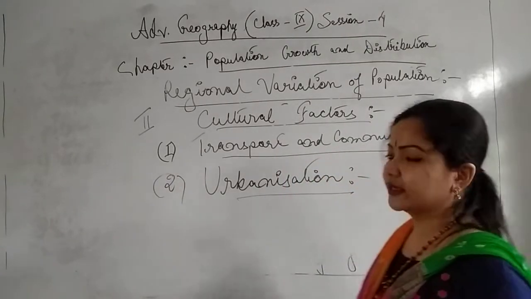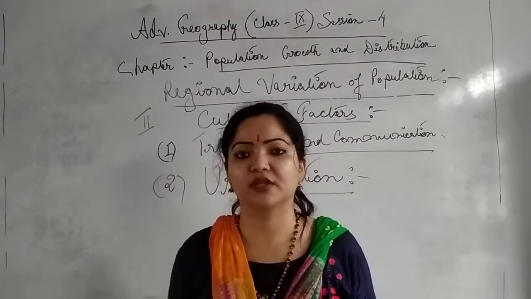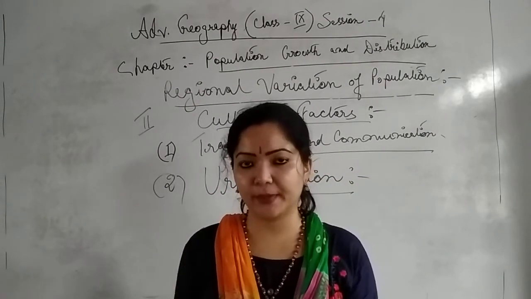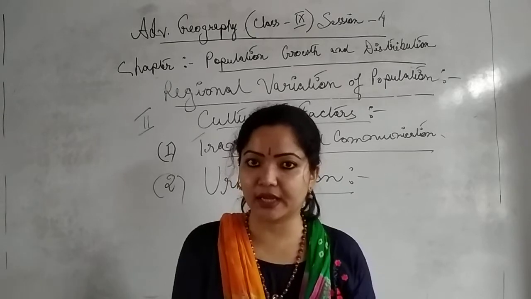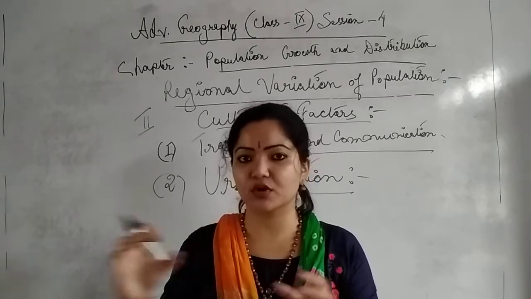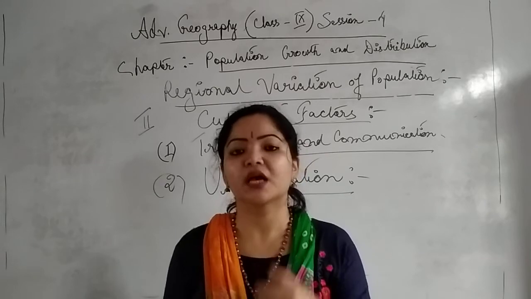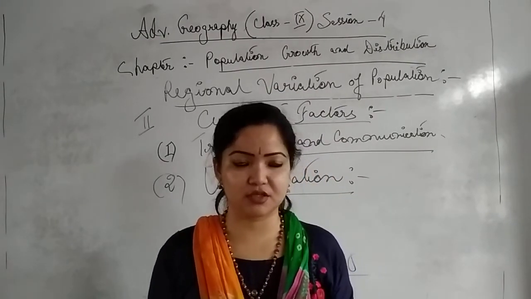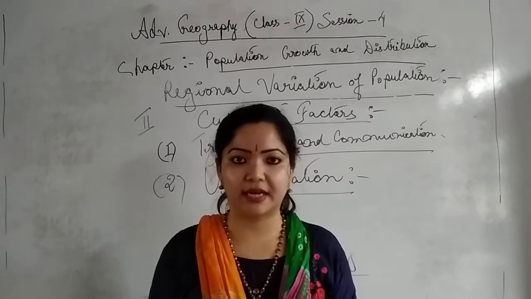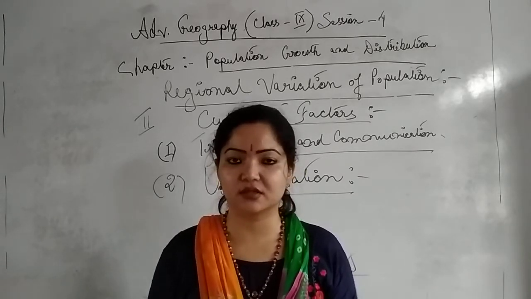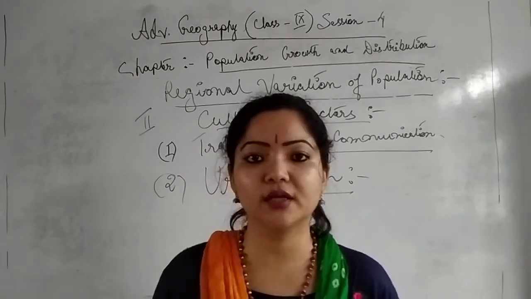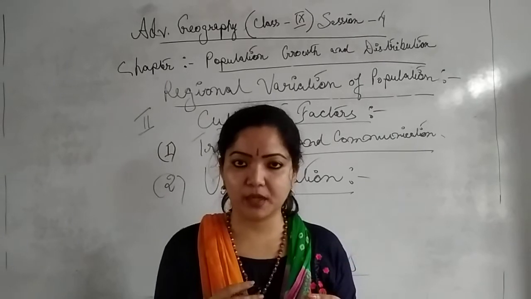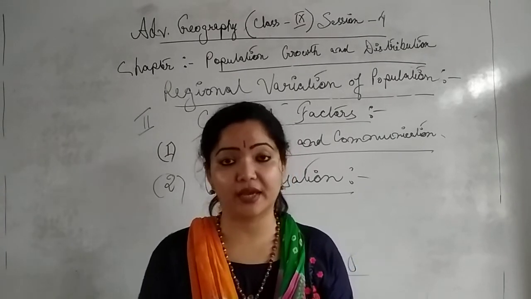So from that word urban, we get urbanization. Urbanization is the process of developing an area from a rural area into an urban area. This process is known as urbanization. Is it clear? For example, the city of Guwahati, Delhi, the metropolitan cities Chennai and Kolkata, all these are very good examples of urbanization. That means the transforming of a rural area into an urban area.